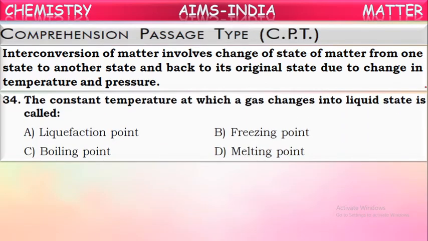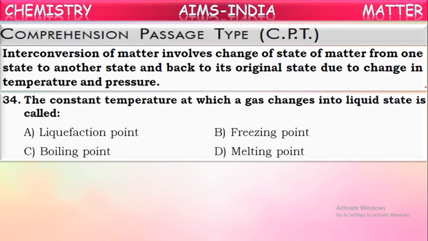The constant temperature at which a gas changes into liquid state is called what? First, let us see what the change is called. The change of a gas into liquid is called condensation or liquefaction.